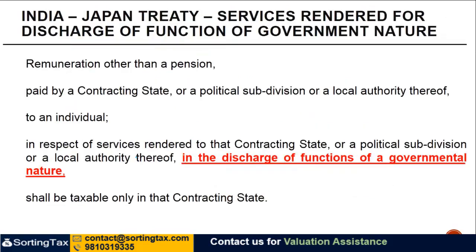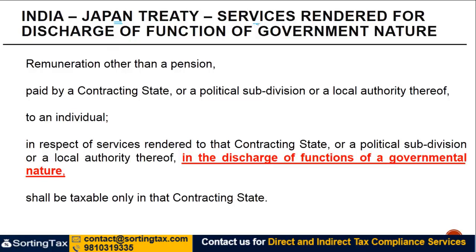Another variation or a specific word which is there is in the context of the India-Japan Treaty. What it says is that the services rendered by the non-resident individual should be rendered for the discharge of a function of a government nature.